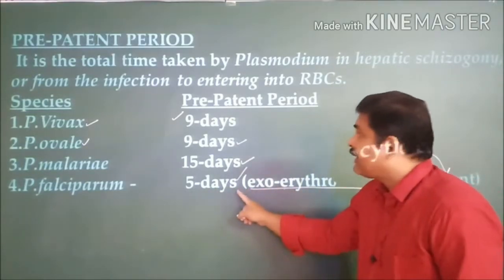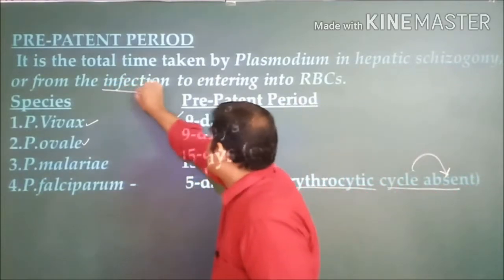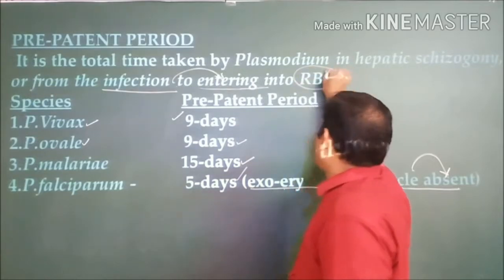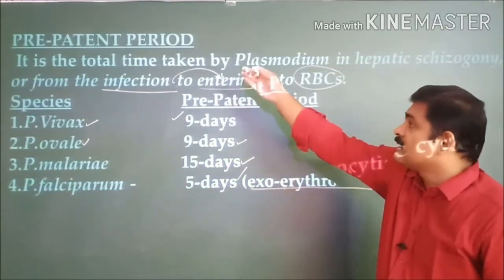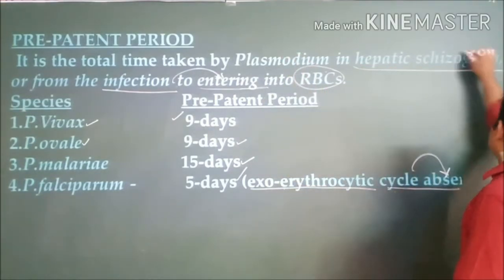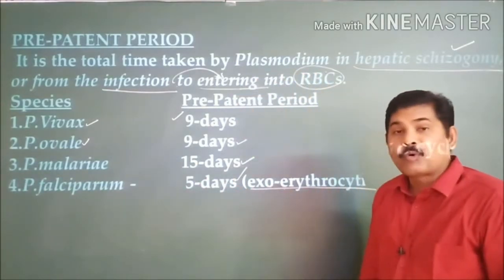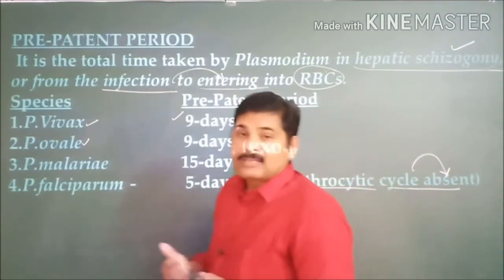We can explain this pre-patent period in other terms also: from the time of infection to the entry of these pathogens into the red blood cells, how much time it takes is considered the pre-patent period. This is simply the hepatic schizogony period. So it differs in different kinds of Plasmodium species. So this is about the pre-patent period.